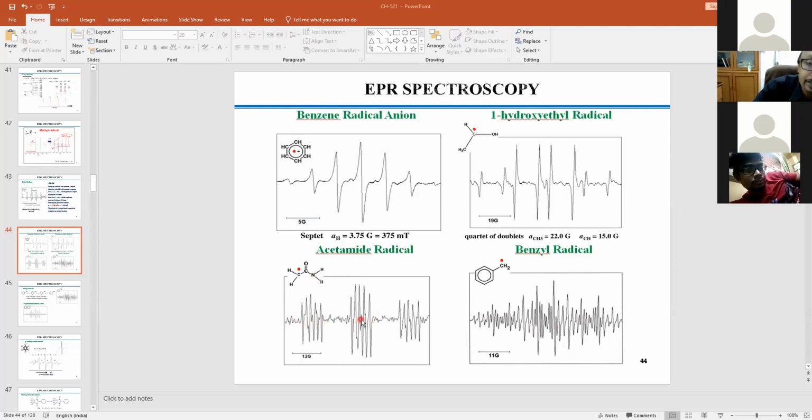That means not only this nitrogen is involved, these 2 hydrogens are also involved. Because if you involve these 2 hydrogens, giving another 3 lines, each 3 lines would now be split into 3 into 3, so 9 lines. Actually, if you do the simulation, you'll see the 9 lines are essentially there.